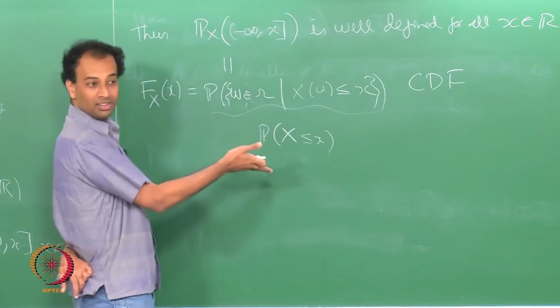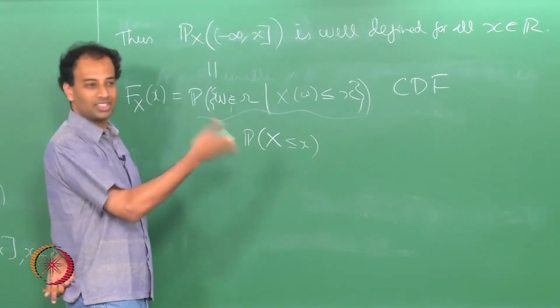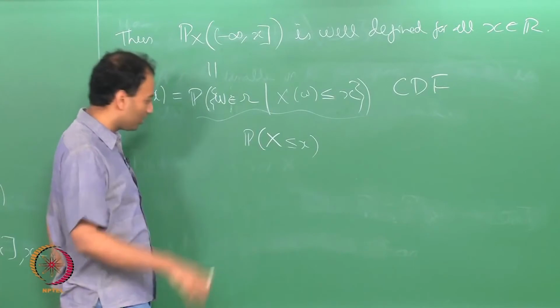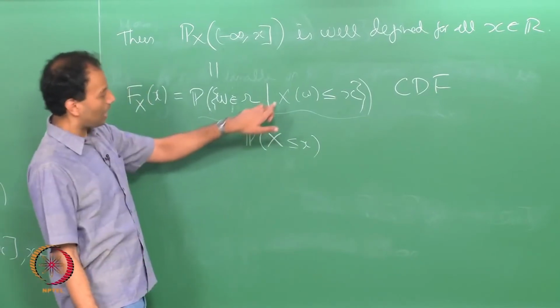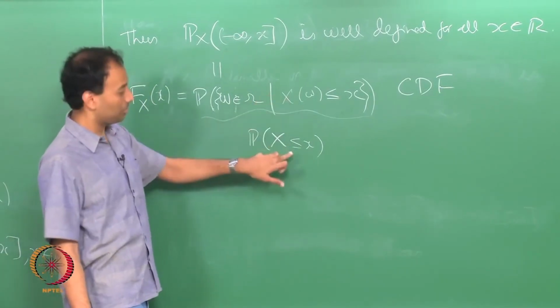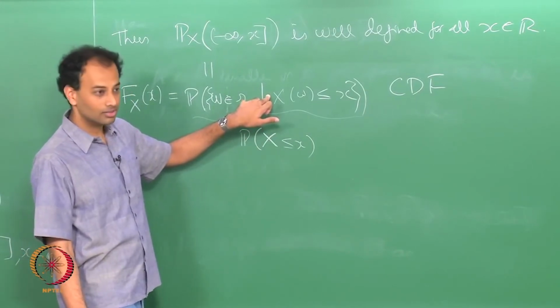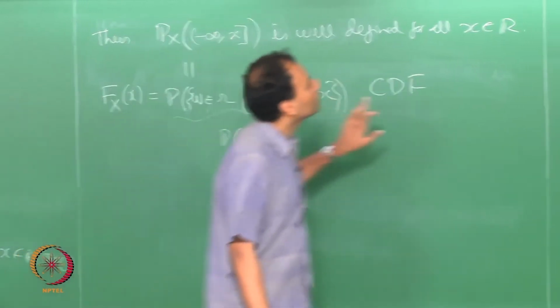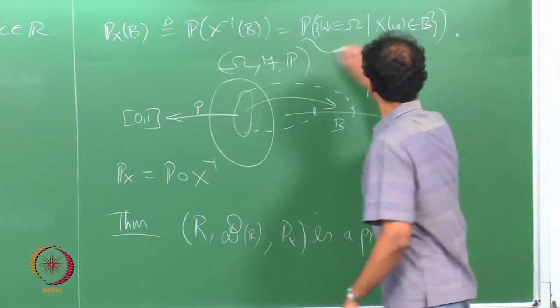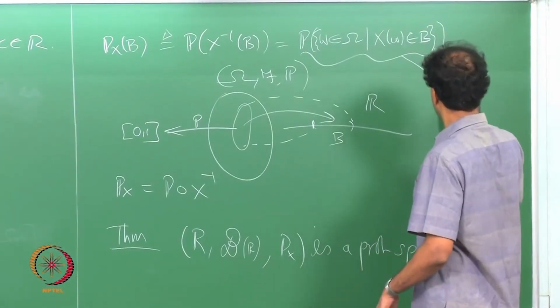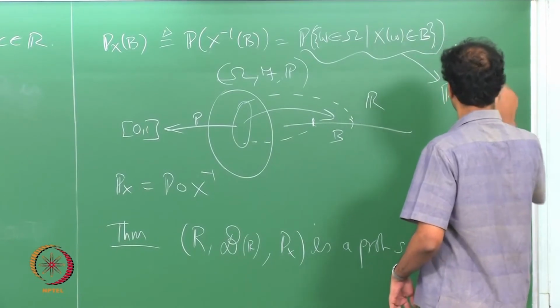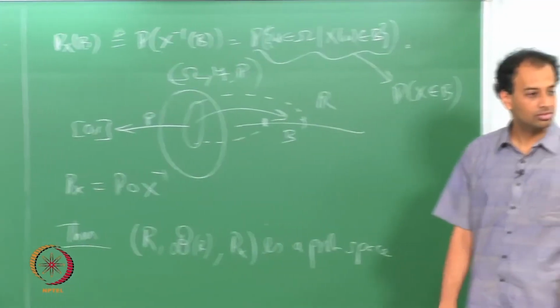So, in shorthand notation this is usually written as the probability that X is less than or equal to x, okay. This is bad notation, an abuse of notation, but it is a shorthand, okay. If I write this I really mean this, I will keep writing this several times, but I actually mean this, okay. And similarly for something like this people write shorthand the probability that X is in B, right.